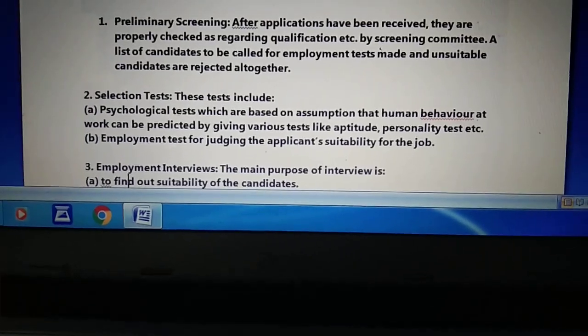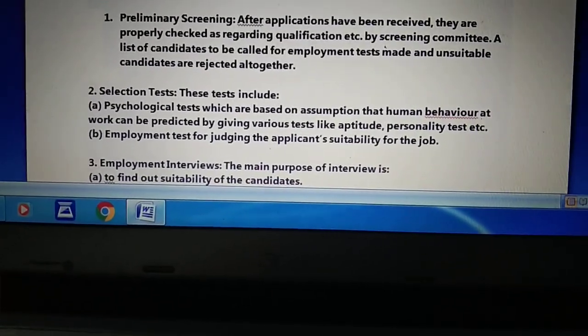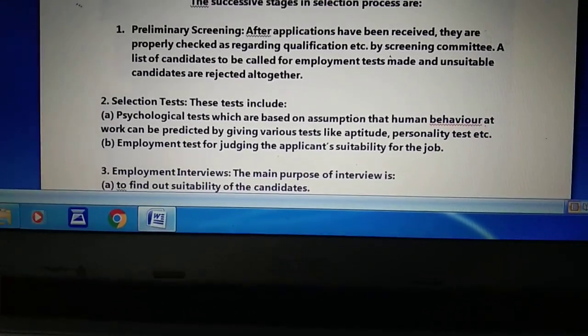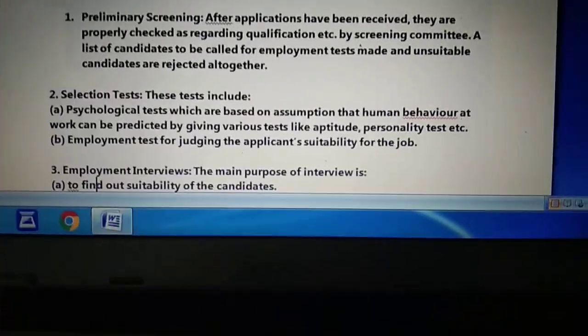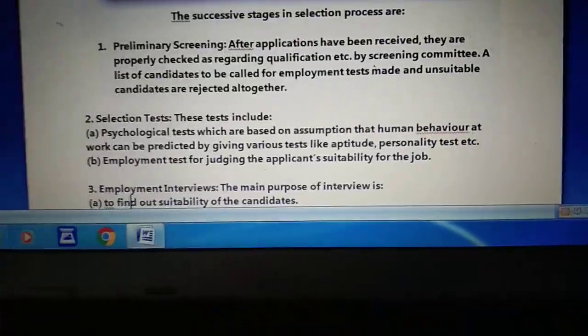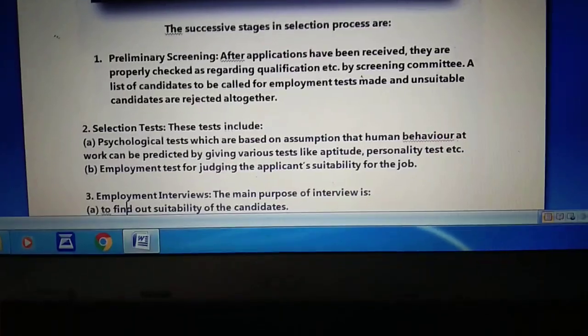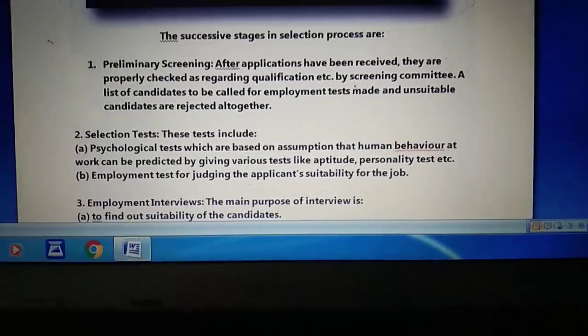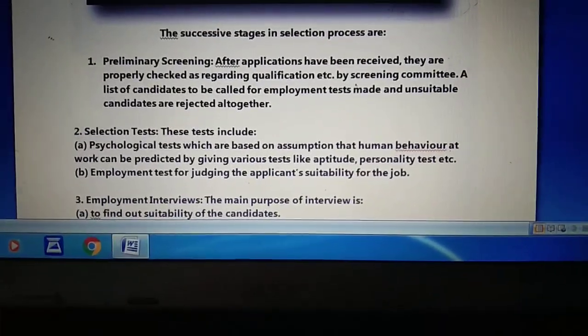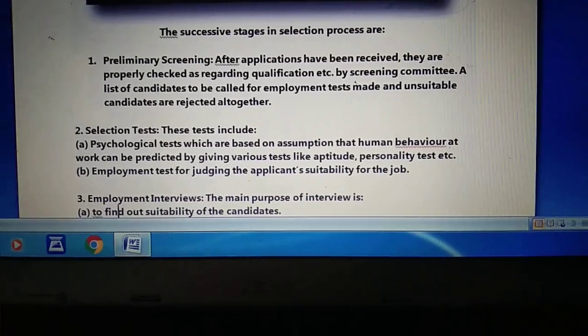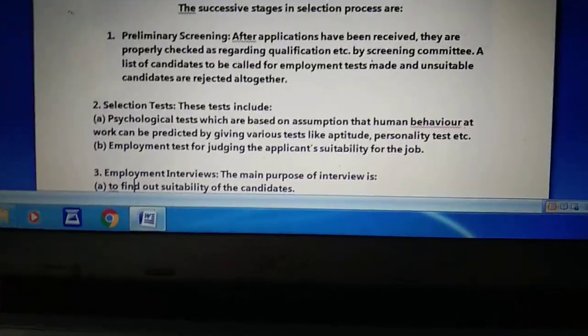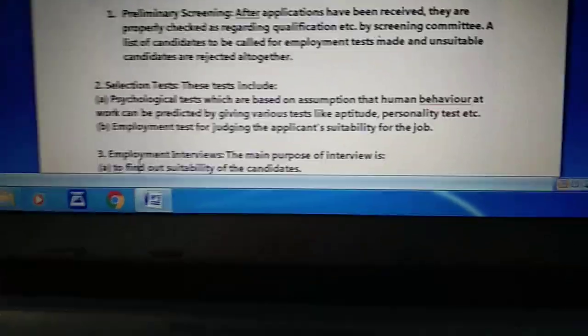Next is the aptitude test. The aptitude test is basically done to measure the individual's potential for learning new skills. It means we measure how much potential the individual has, and how easily he or she is able to learn new things. So learning a new skill is an indicator of the aptitude test.